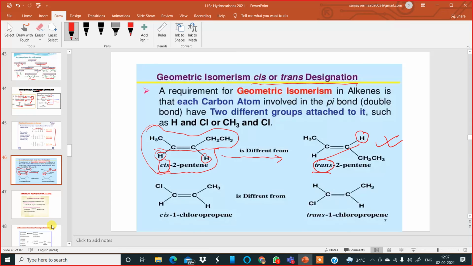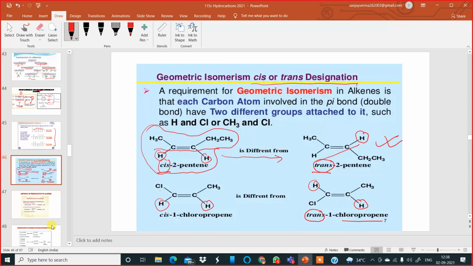Another example is given by this example, chloropropene. There is a chlorine over there, so the like groups are on the same side, unlike groups on the other side. Over here, now the like groups are on opposite sides. That's why it is trans isomer. It is called trans 1-chloropropene. So the number of isomers exhibited by alkenes is chain, position, and geometrical isomerism also, according to your syllabus.